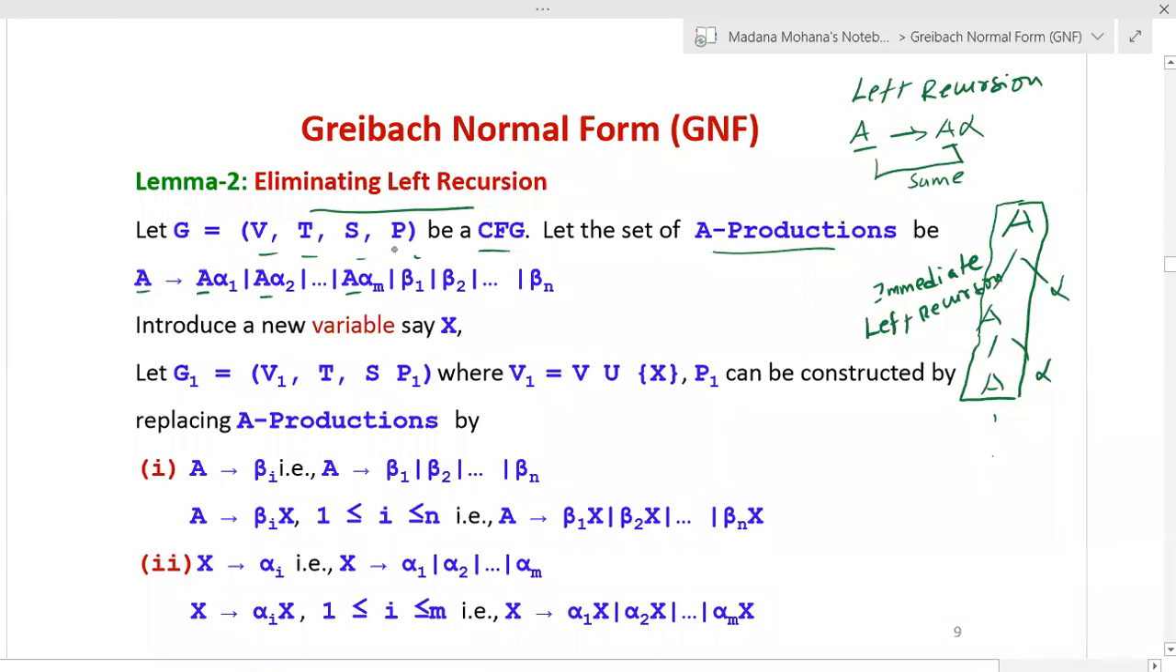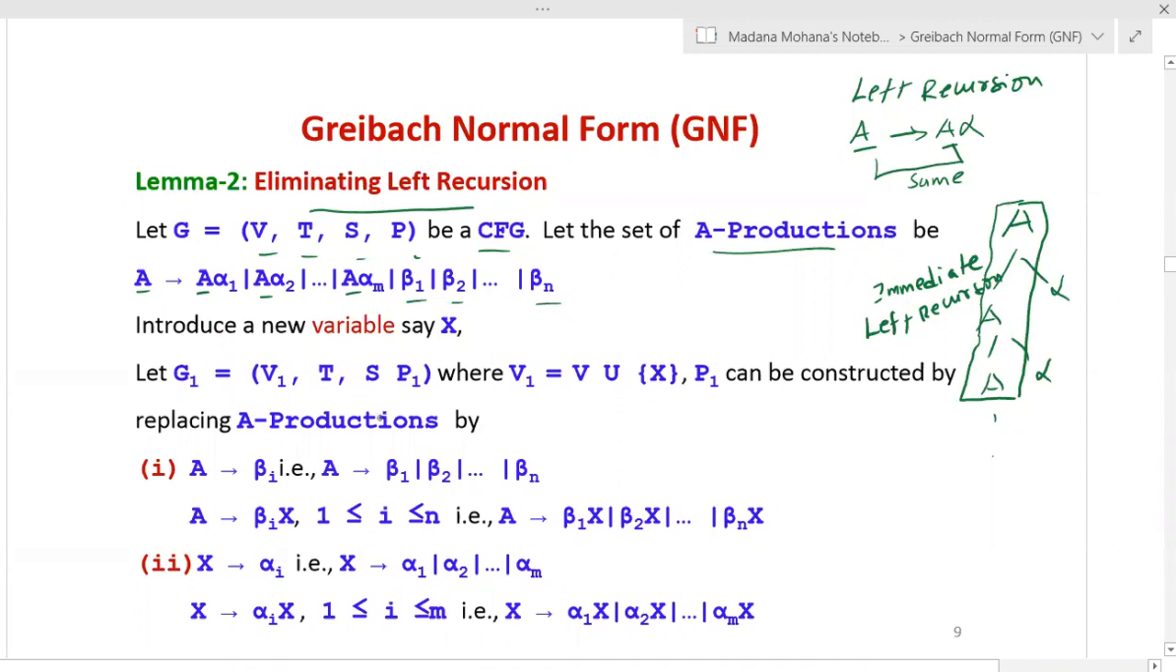That means it has left recursion followed by symbols other than A. So let us say beta 1, beta 2, beta n. Here beta 1 to beta n do not start with the variable A, so they are different symbols. But if at least one production has, in the right hand side leftmost position, a variable same as the left hand side variable, then we can say the grammar has left recursion.